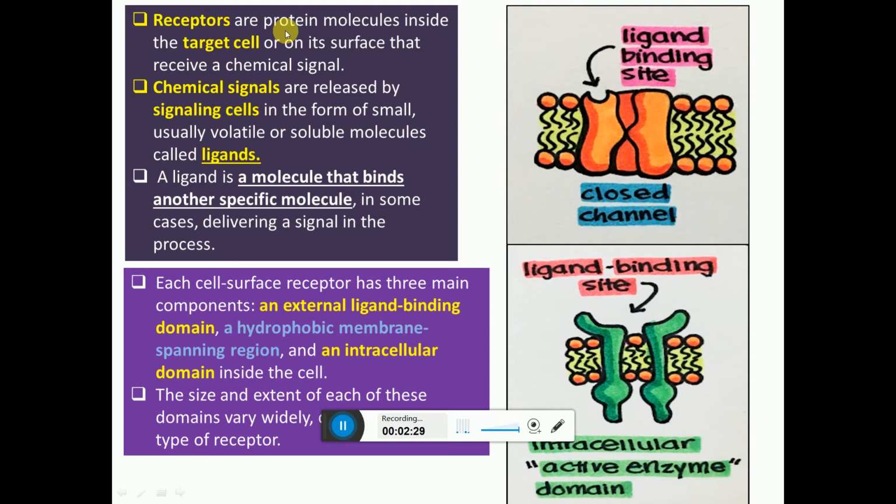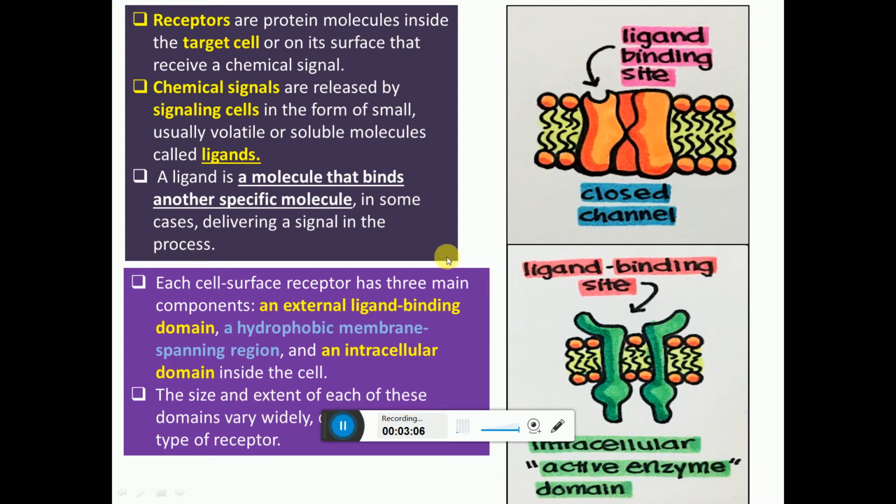The receptors are protein molecules inside the target cell or on the surface of the target cell. Chemical signals are released by the signaling cell in the form of small, usually volatile or soluble molecules called ligands. A ligand is a molecule that binds another specific molecule, in some cases delivering a signal in the process. Each cell surface receptor has three main components: an external ligand binding domain, a hydrophobic membrane spanning region, and third one, an intracellular domain inside the cell. The size and extent of each of these domains are widely varied.